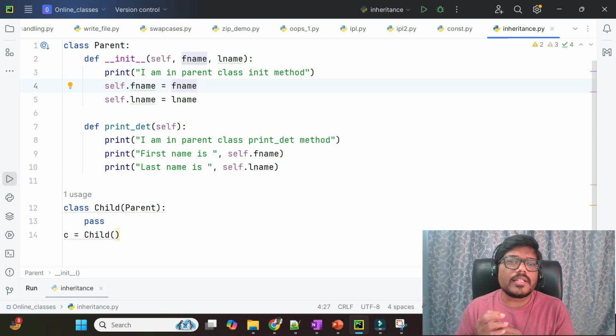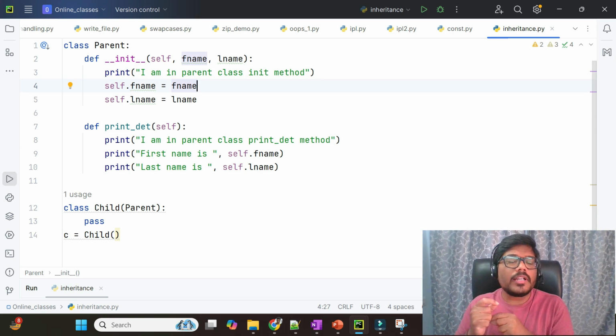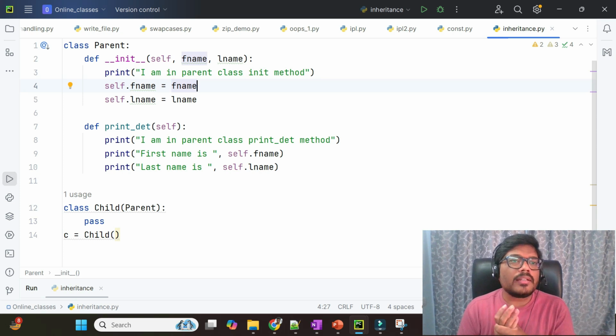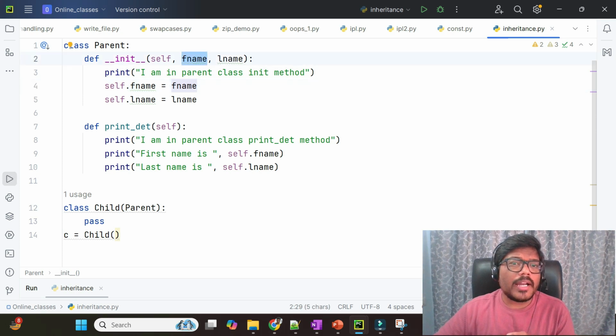Methods are properties. Likewise, a father will have a house in the name of property, land, some vehicle in the name of property. Here in this Python OOP section, a class will have variables and methods in the name of properties. So I have to inherit this fname and lname here.